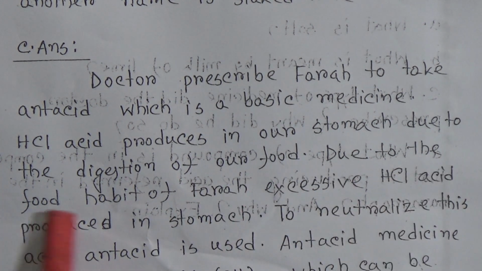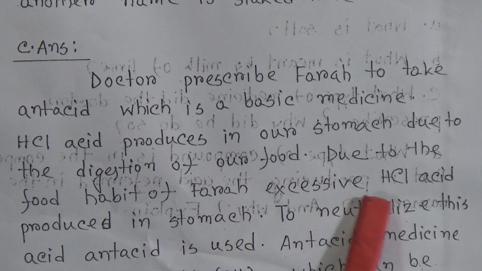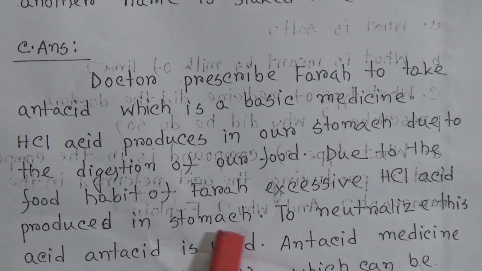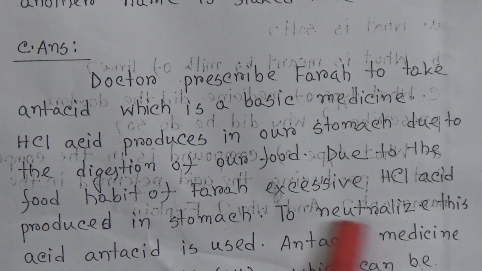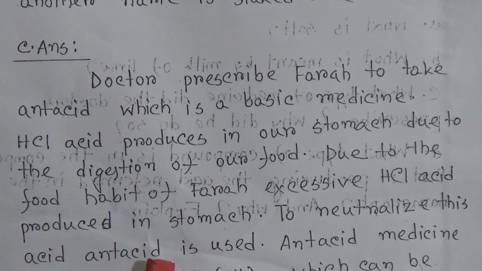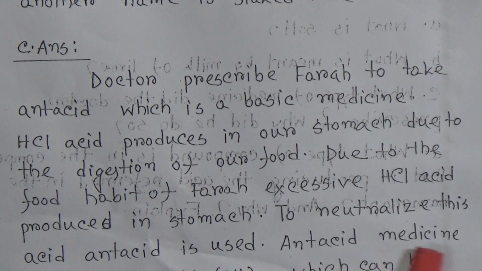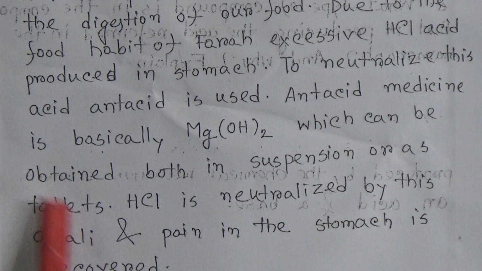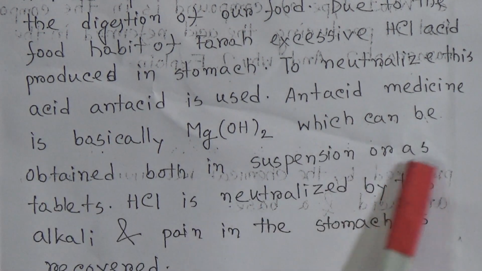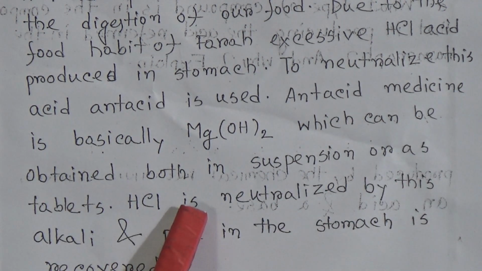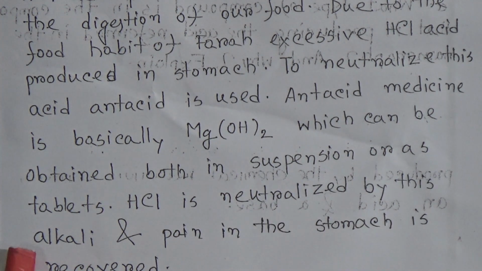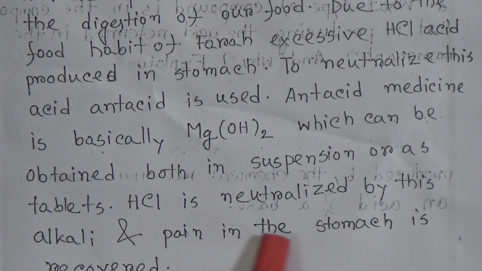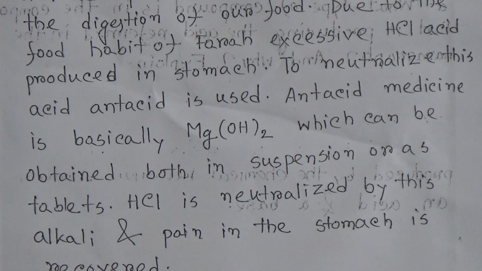Due to the food habit of Farah, excessive hydrochloric acid is produced in the stomach. To neutralize this acid, an antacid is used. Antacid medicine is basically magnesium hydroxide, which can be obtained as a suspension or as a tablet. Hydrochloric acid is neutralized by this alkali and the pain in the stomach is relieved.